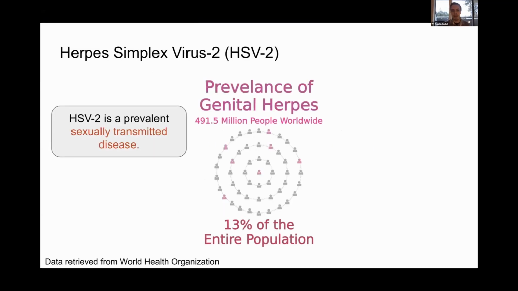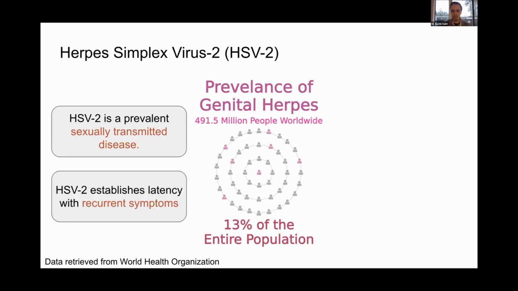So today I'll be talking to you about two viruses in particular and the interactions between the two and how this has led to immunity. The first virus I'll be talking about today is herpes simplex virus 2, or HSV2. We know that HSV2 is an extremely prevalent sexually transmitted disease, estimated to infect about 13% of the population.